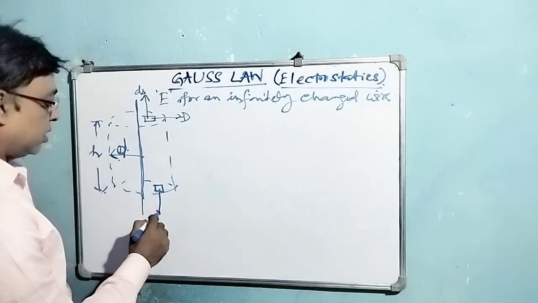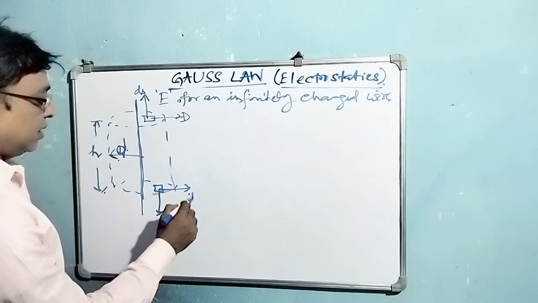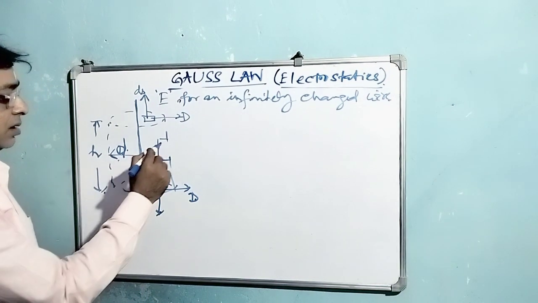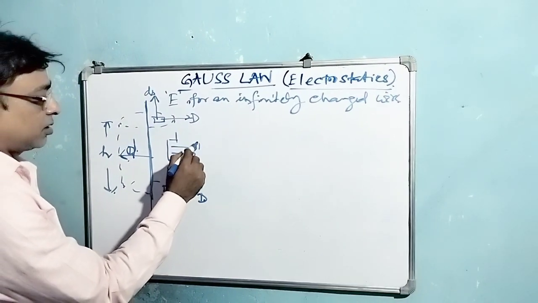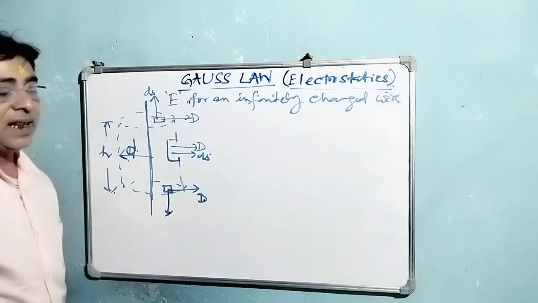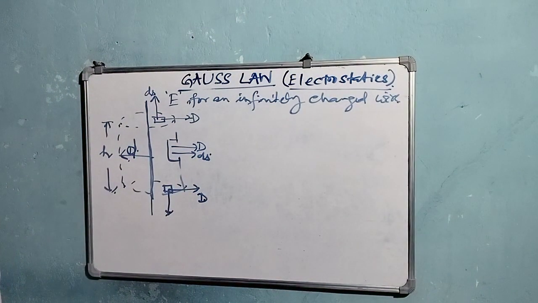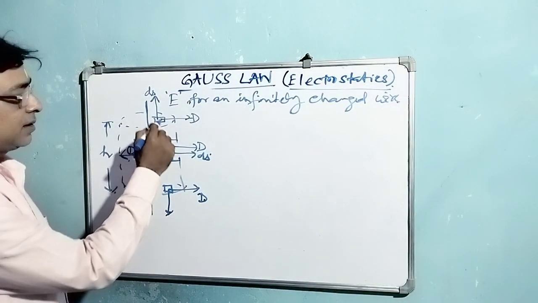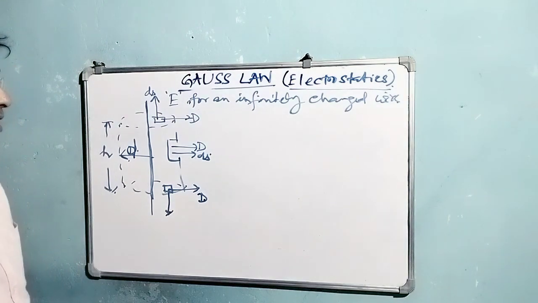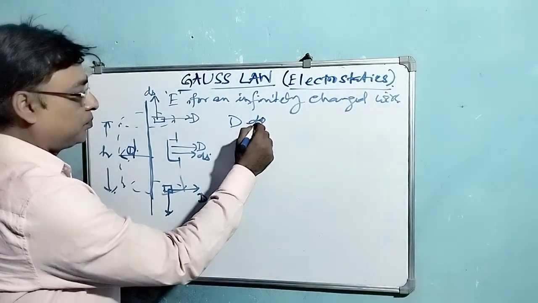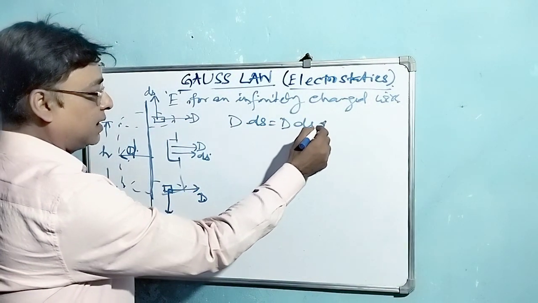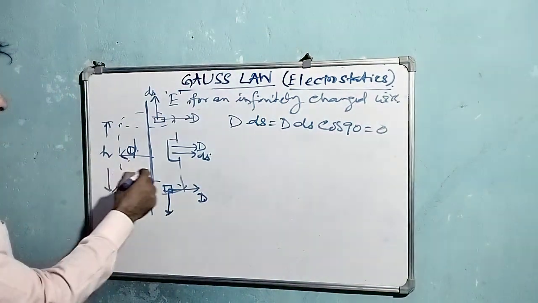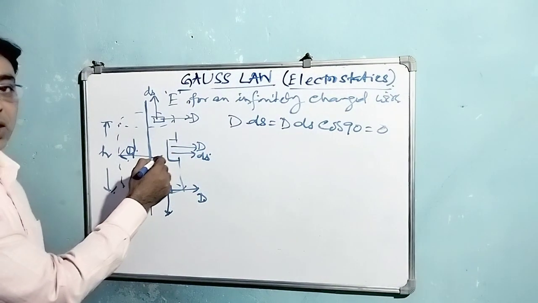For this one also, the area vector will be like this, and the flux density vector will be like this. If we take the curved surface, D and ds directions will be the same, that means the angle between them is 0, so the flux will be leaving. If we take the dot product D dot ds on the flat ends, as the angle between them is 90 degrees, D dot ds will be D ds cos 90, and that will be 0. That means flux will be leaving mainly through the curved surface.